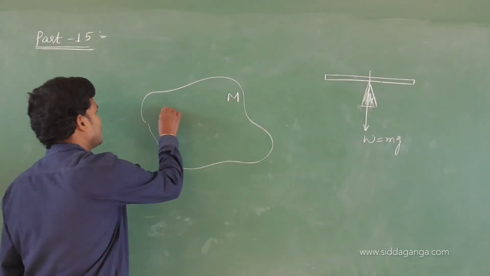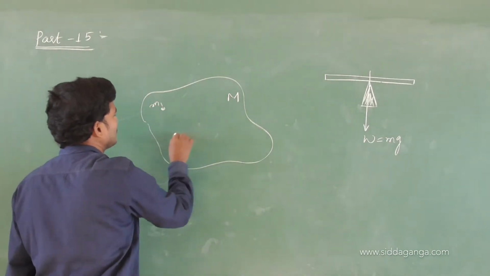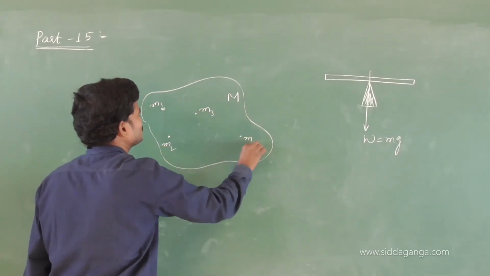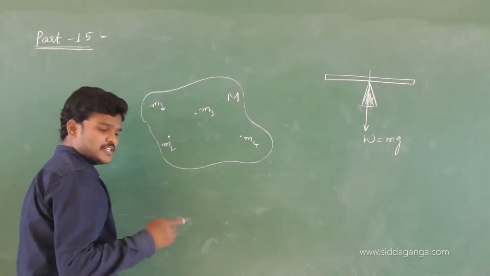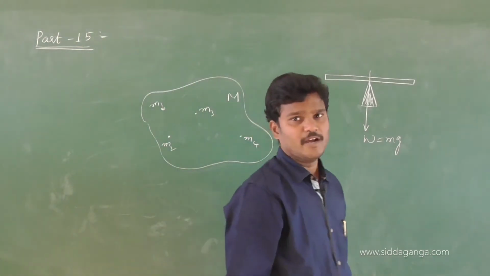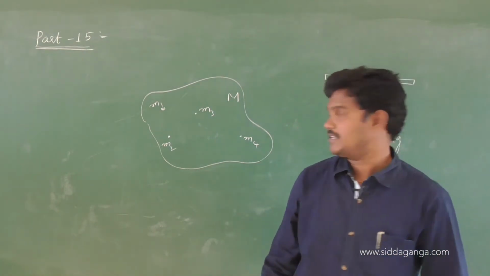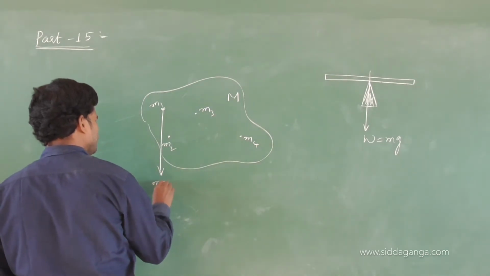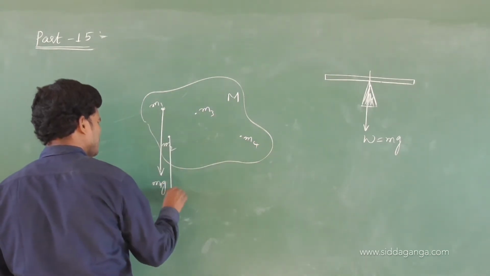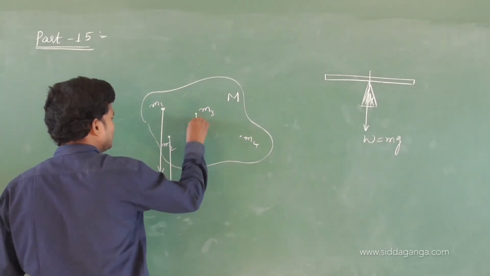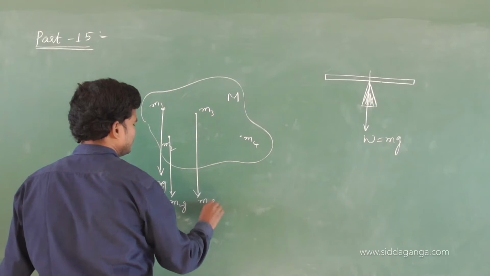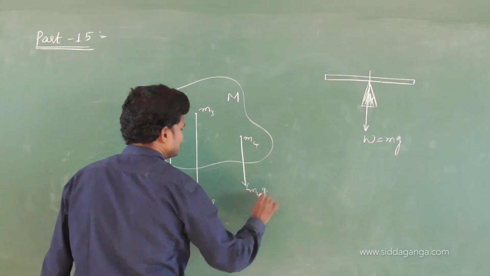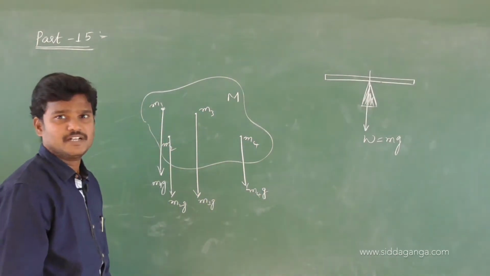Here one particle whose mass let us consider m1, another particle m2, another m3, another m4, and so on. Each and every particle has weight. The weight of this particle acts vertically downwards, that is m1g. The weight of this also acts downwards, m2g, m3g, and this is m4g. So the weight of all the particles anyhow acts vertically downwards.